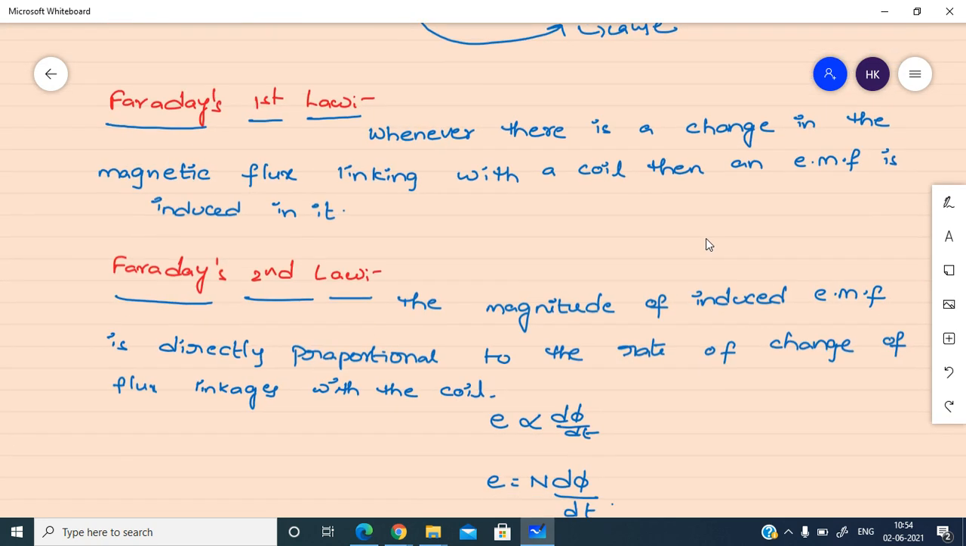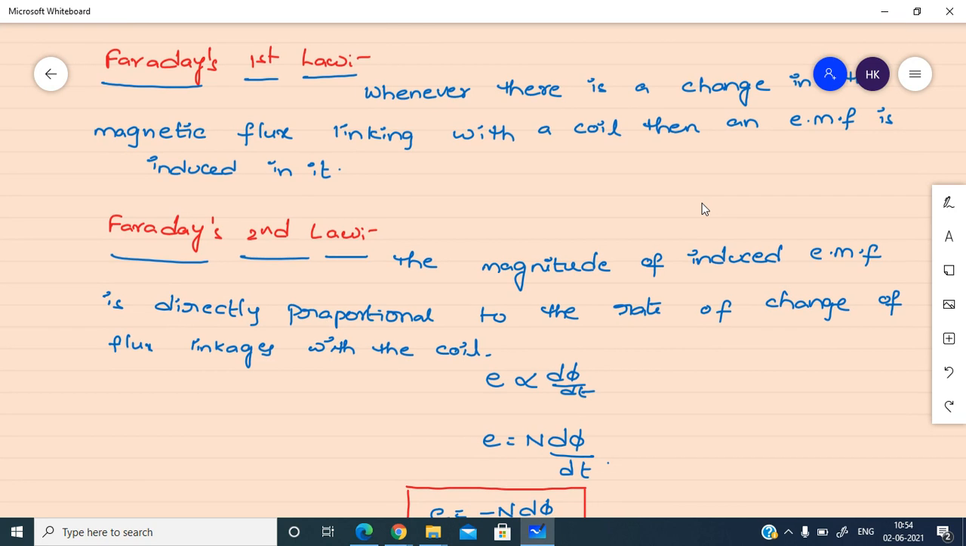These are Faraday's first law and second law, collectively known as Faraday's laws of electromagnetic induction. The first law is about how the EMF will be induced in a coil. The second law is about what the magnitude of the induced EMF depends on. So these are the two laws.